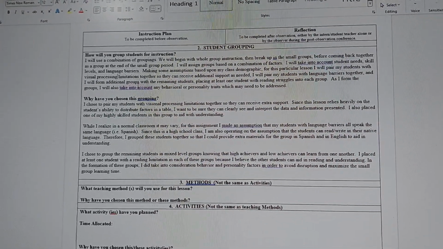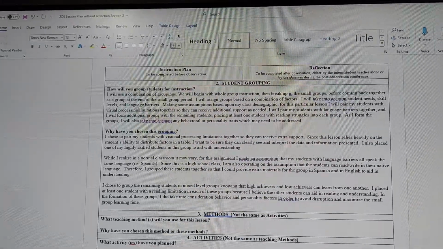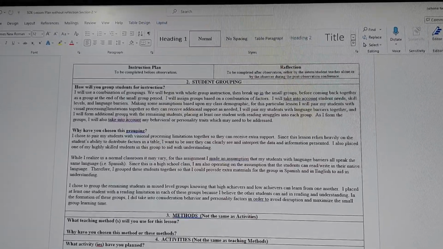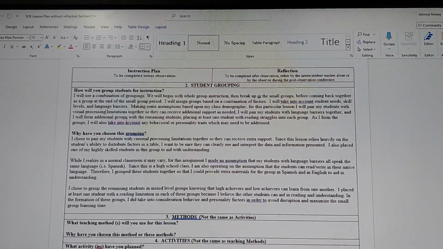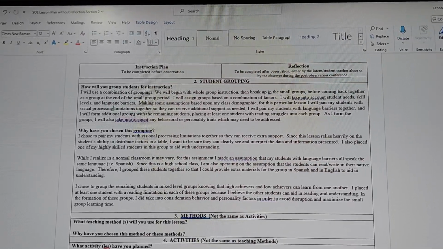I plan to use a combination of groupings, and we'll begin with whole group instruction, then break up into small groups before coming back together as a group at the end of the small group period. I plan to assign small groups based on a combination of factors.